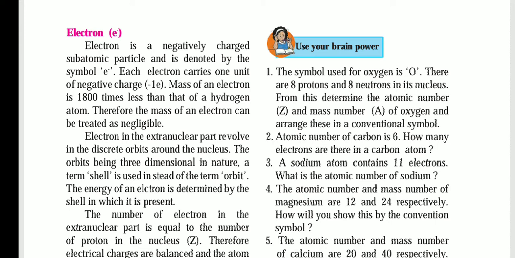Okay, we will start from electron. Our first topic will be electron. So let's start. Electron is a negatively charged subatomic particle and it is denoted by symbol e. Each electron carries one unit of negative charge, minus e. Okay, we have studied the proton.